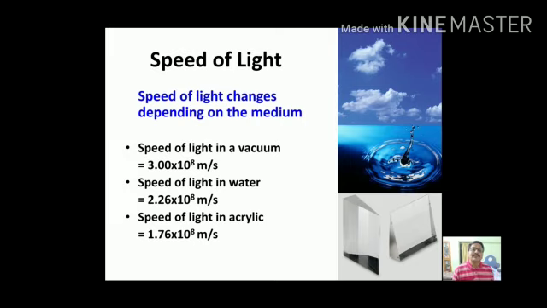Speed of light in acrylic is 1.76 into 10 raised to 8 meter per second. Here acrylic has higher density, that is, it is a denser medium than the water, and water is a denser medium as compared to the vacuum. That is why the speed of the light in vacuum is higher than the speed of light in water, and the speed of the light in water is higher than the speed of the light in acrylic.